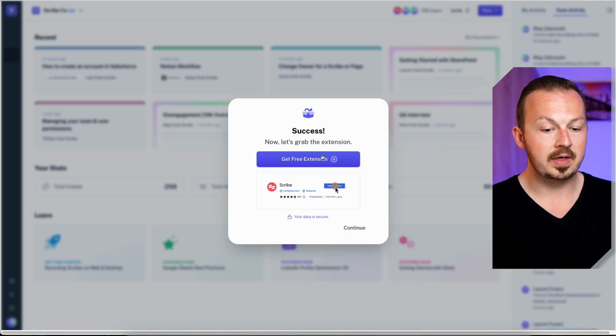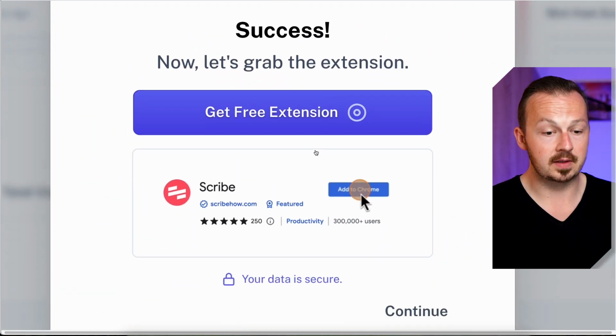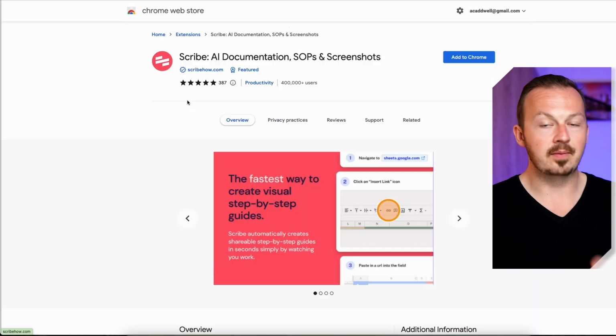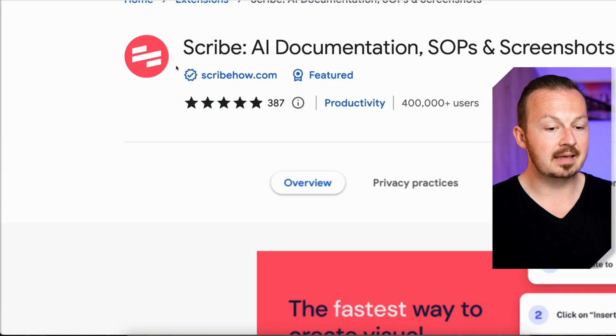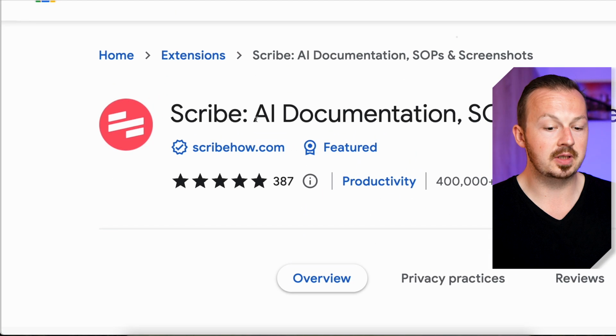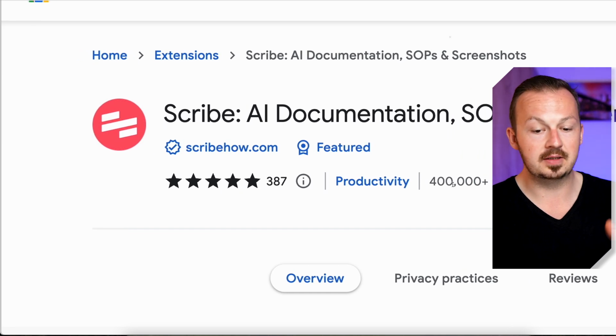And once you do that, you need to grab this extension for your browser. Just click on this get free extension, and if you're using Chrome, it's going to look something like this. This is the official Scribe extension with 400,000 plus users.